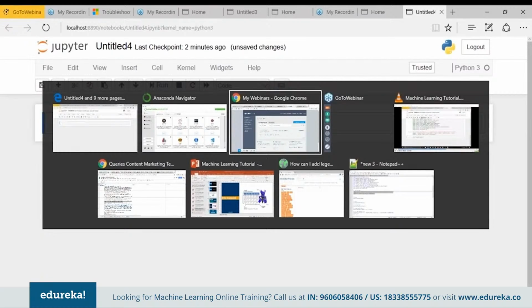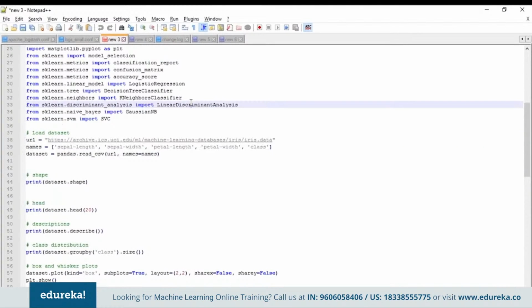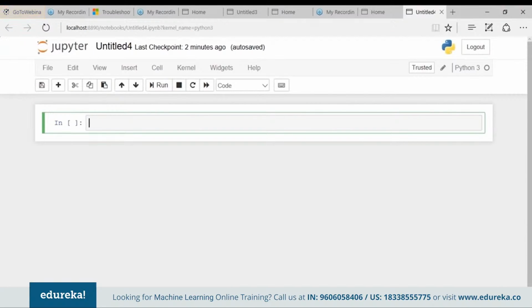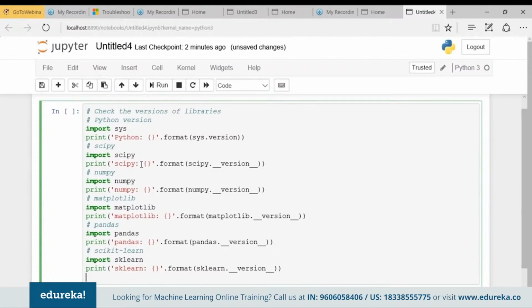So let's start by checking the version of the Python libraries. Okay, so there's the code. Let's just copy it and paste it. First, let me summarize things for you. What we are doing here is just checking the version of the different libraries. Starting with Python, we'll first check what version of Python we are working on. Then we'll check the version of SciPy we are using, then NumPy, Matplotlib, then Pandas, then scikit-learn. Okay, so let's hit the run button and see the various versions of the libraries which we are using.